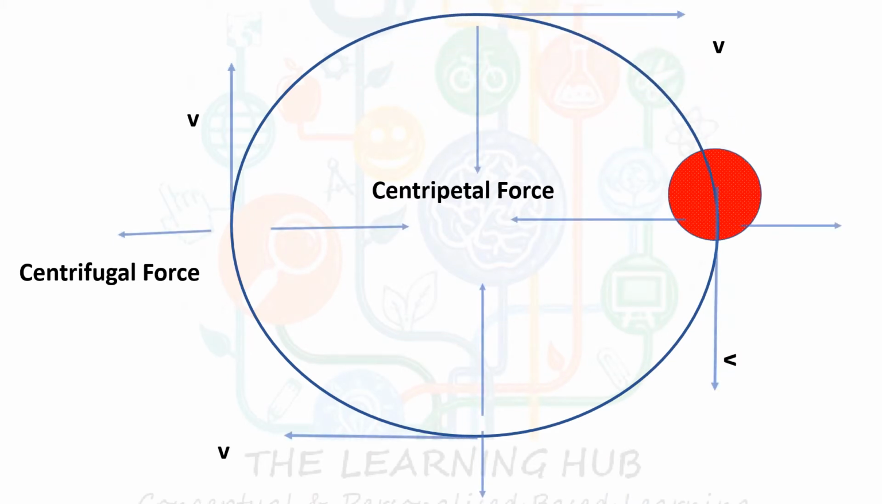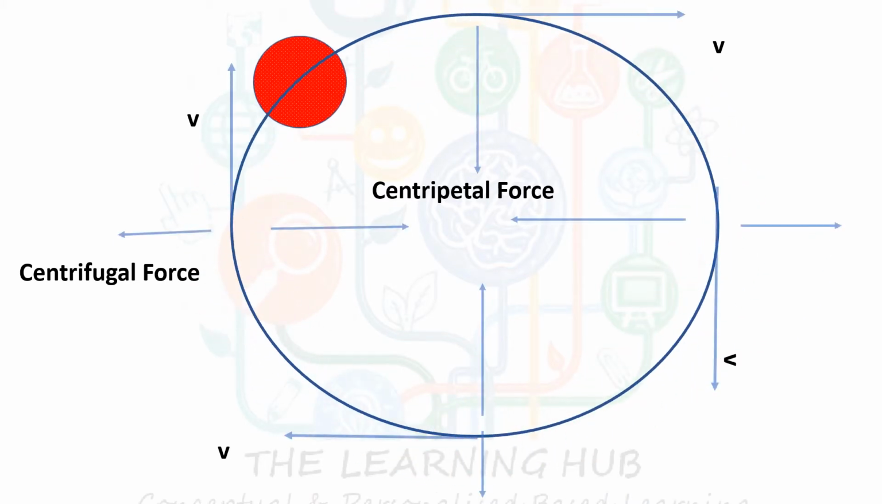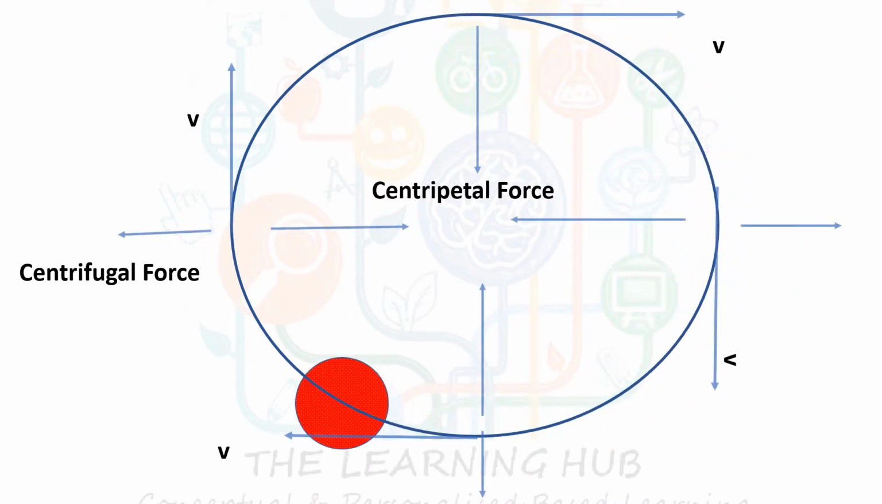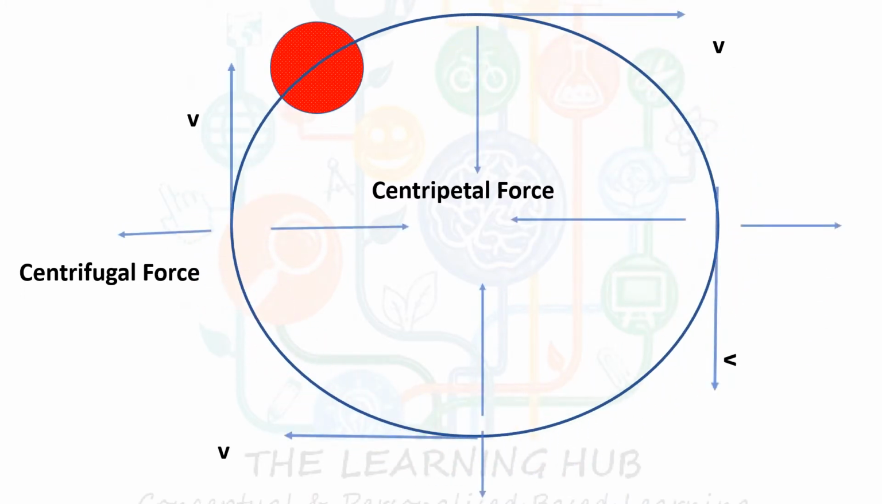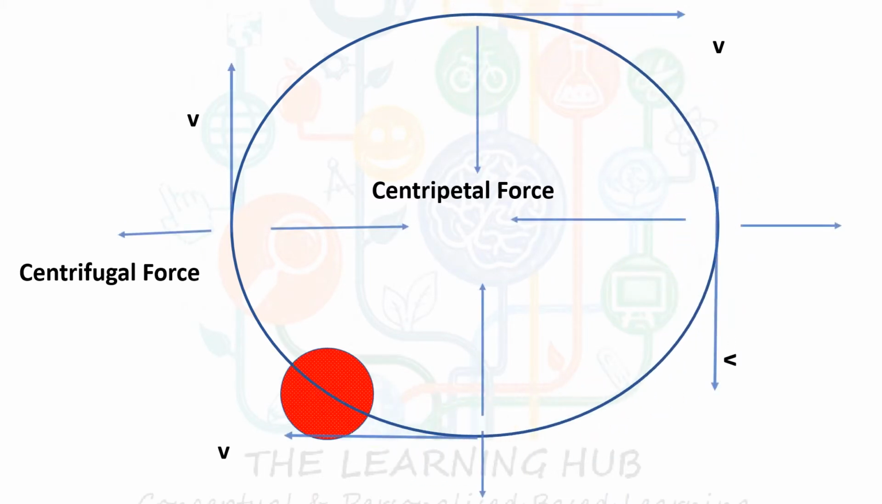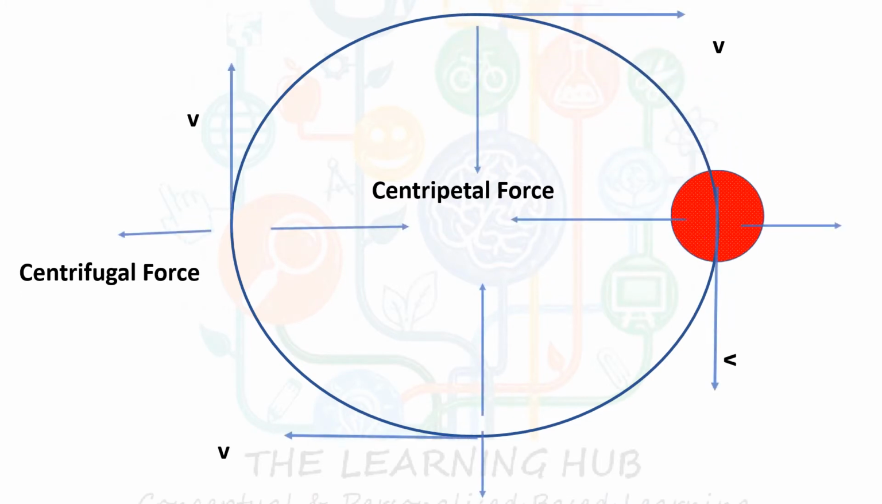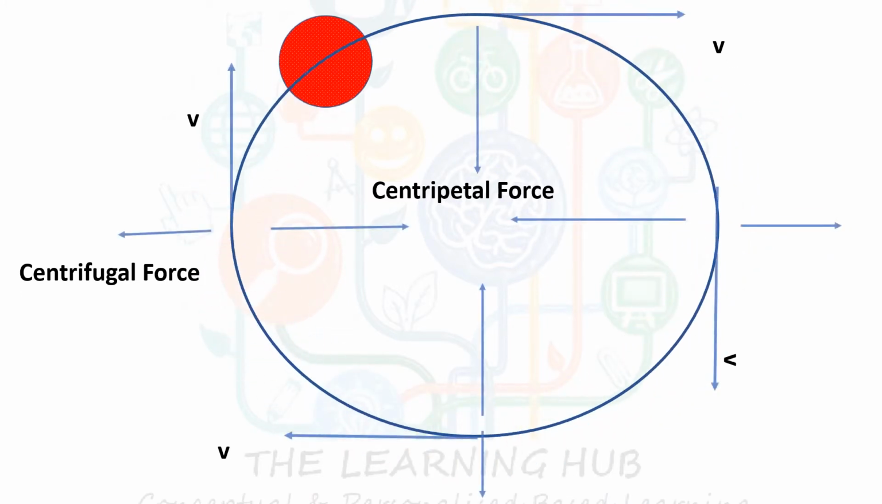Since this acceleration is perpendicular to the velocity of the particle at every instance, it is only changing the direction of the velocity and not the magnitude, and that's why the motion is uniform circular motion. We call this acceleration centripetal acceleration or the radial acceleration, and the force acting towards the center is called centripetal force.